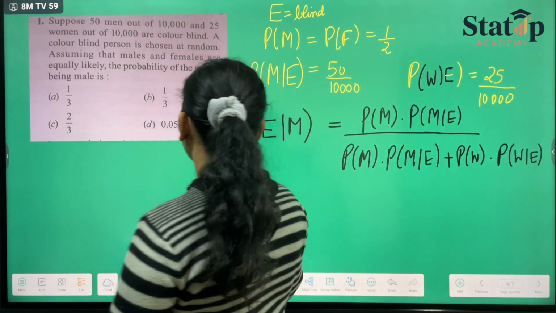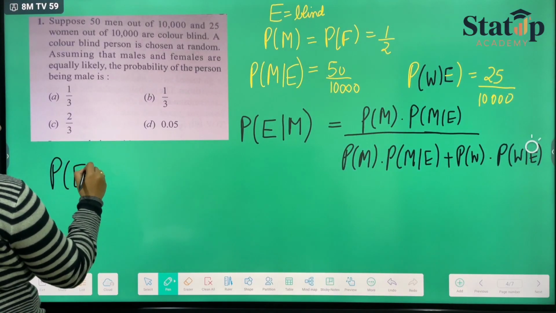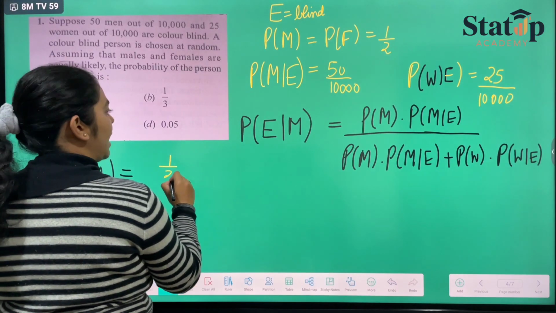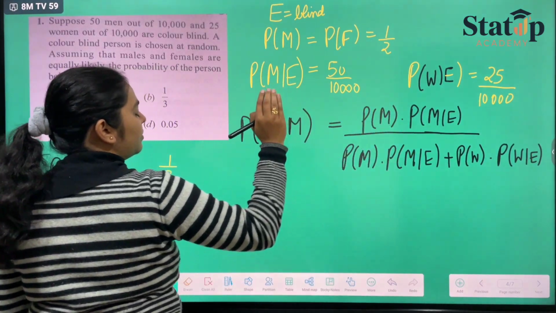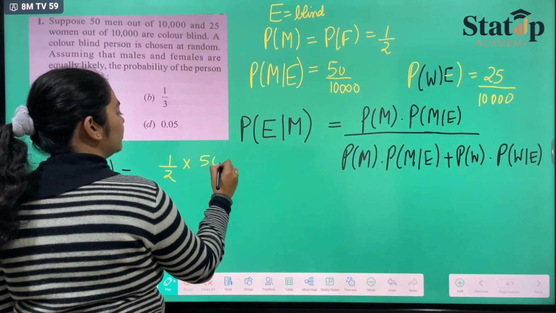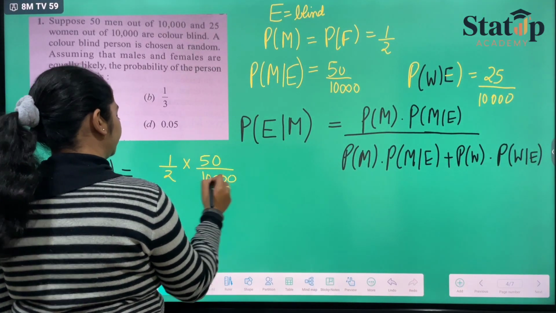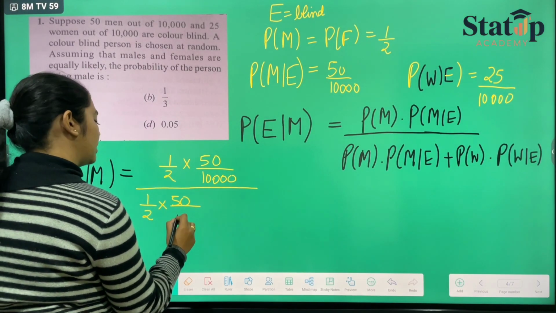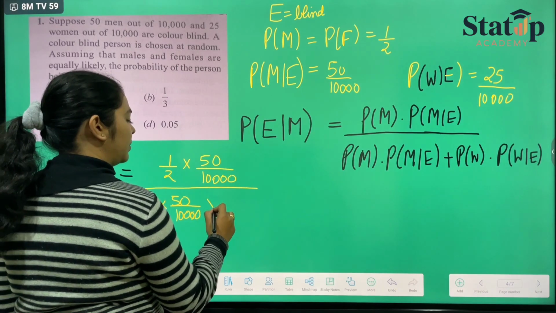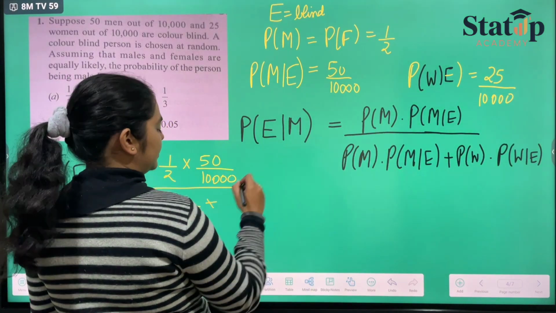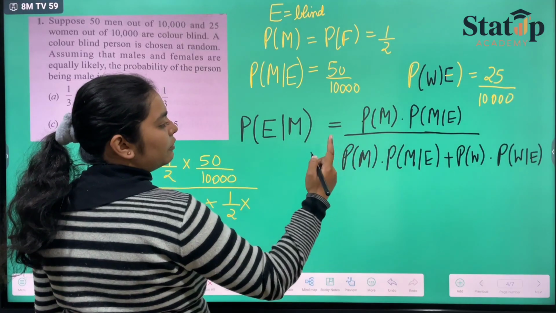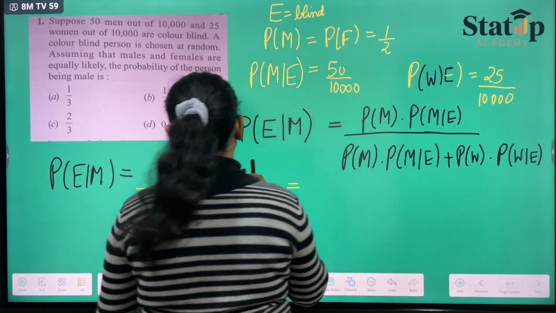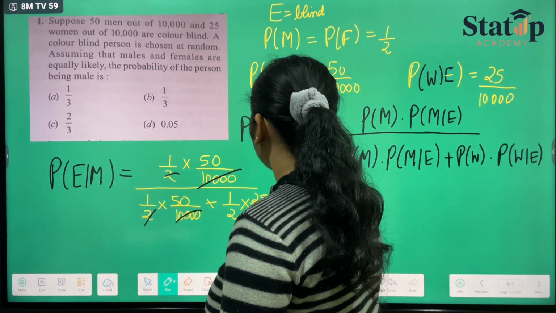Writing the values that we obtain from here, probability that it is a man is 1 by 2, and probability that it is M given E, that the man is blind, is 50 upon 10,000. The same will come in the denominator: 1 upon 2 into 50 upon 10,000, plus probability that it is a woman will also be half, and probability that the woman is blind is 25 upon 10,000. And 10,000 and 2 will get cancelled from numerator and denominator.